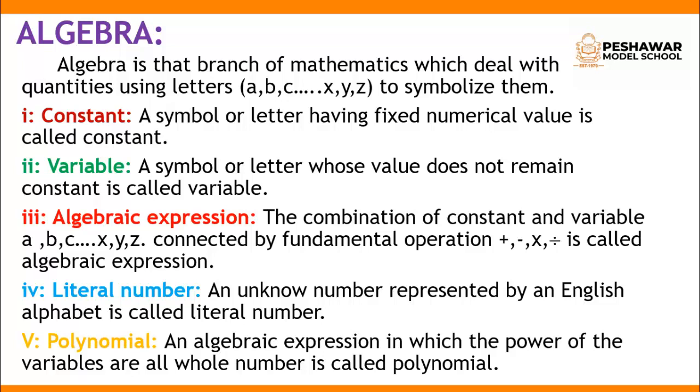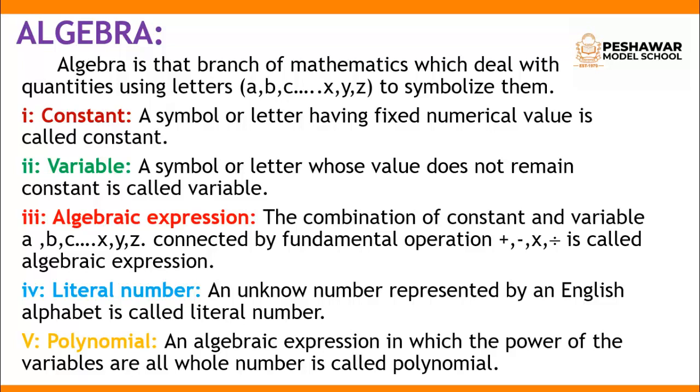For example, 2x square plus x plus 5. You have to see in this, variables are also involved. Constant is also involved. With the help of the fundamental operations plus, minus, multiply and divide, so it is known as an algebraic expression.